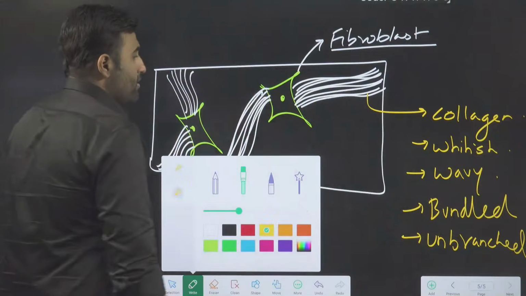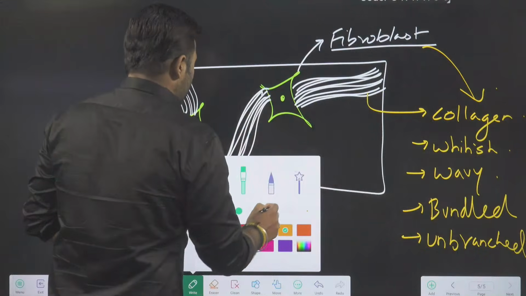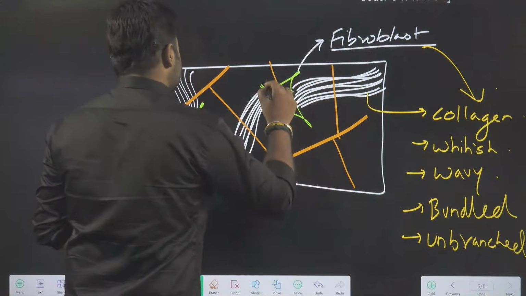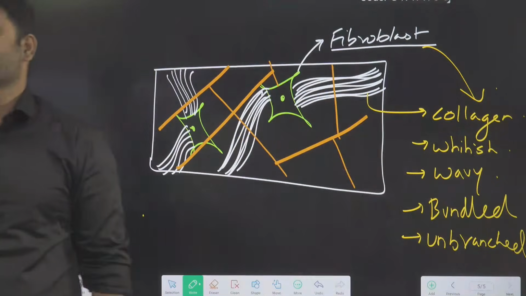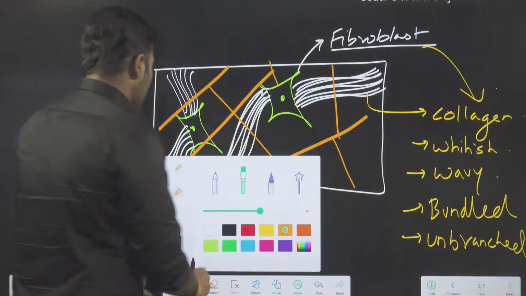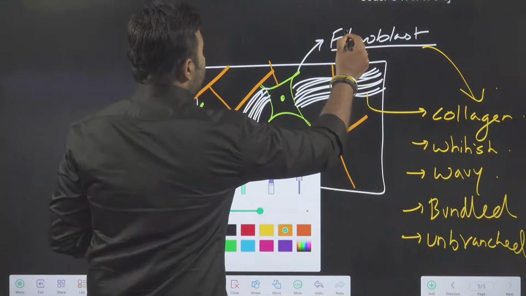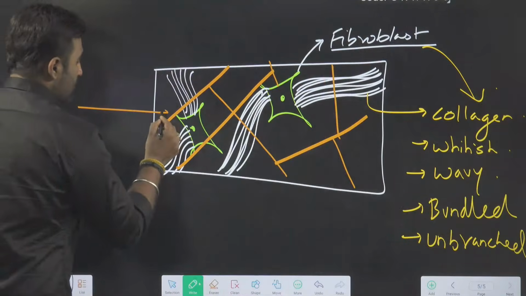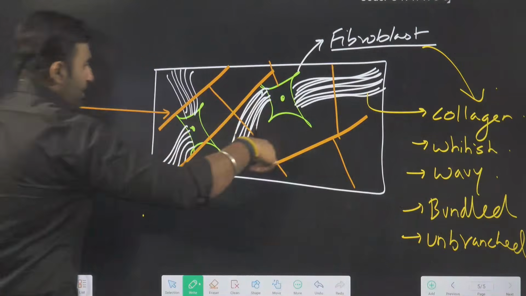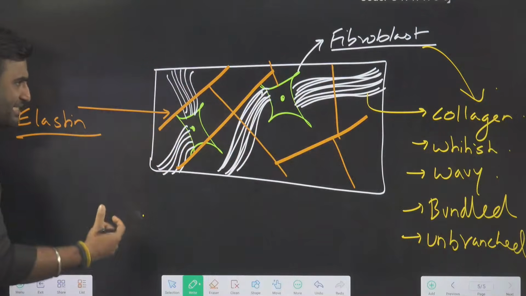Next fiber. The same fibroblast that produces collagen will also produce linear branching fibers. What are these linear branching fibers? They are called elastin fibers. So the same fibroblast also produces your elastin fiber. Elastin is also a structural protein. Collagen is also a structural protein. Collagen is more in number, and elastin is less in number.